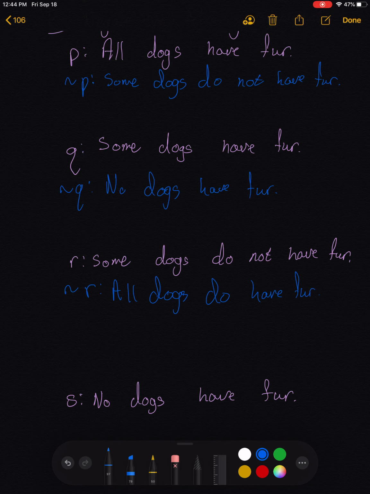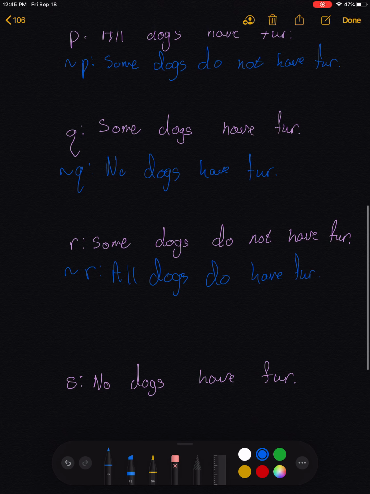Notice that statement looks familiar, right? That's P from before. And we said when P was the statement, all dogs have fur, then its negation was the statement, some dogs do not have fur. And therefore, the negation of R, some dogs do not have fur, must have been P, not R. All dogs do have fur. This leads us to the fact that the negation of a negation takes us back to the original statement, which is absolutely true, and we'll write that as a property.